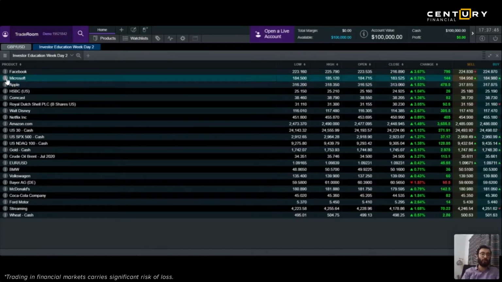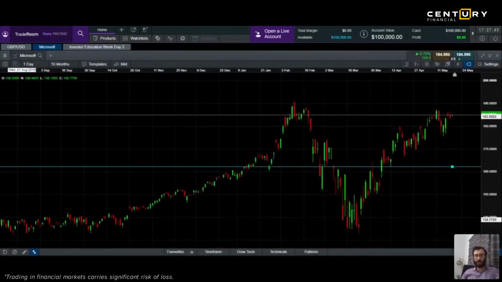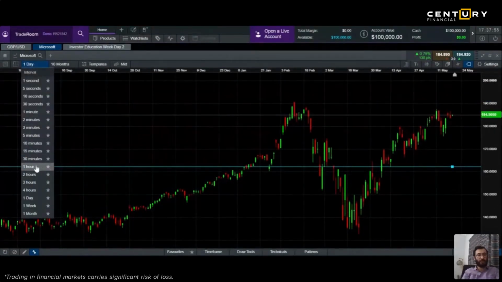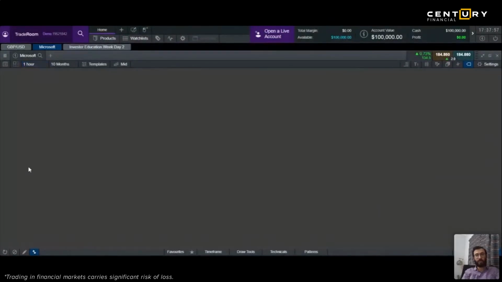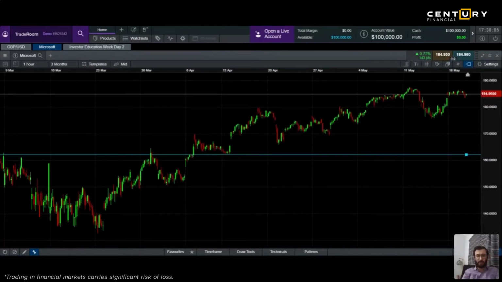Look at the Microsoft chart. Now we are capable of looking at technicals. Now look at the Microsoft chart. It's very simple. Right now I'm looking at a daily chart, but if I look at, say, a 1 hour chart, and I told you mostly we should apply fundamentals to the stock, but let's say we are looking at technicals as well. Okay, a good price, this looks like a resistance, but this is also here. So check this out.